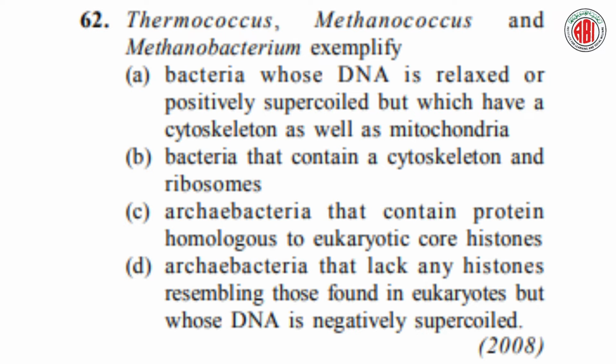Thermococcus, Methanococcus and Methanobacterium are exemplified. Example options given here: bacteria whose DNA is relaxed or positively supercoiled but which have a cytoskeleton as well as mitochondria; bacteria that contain a cytoskeleton and ribosome; archaebacteria that contain protein homologous to eukaryotic core histones; archaebacteria that lack any histones resembling those found in eukaryotes but whose DNA is negatively supercoiled. Let us see the right answer.